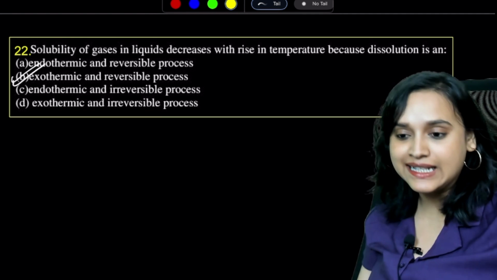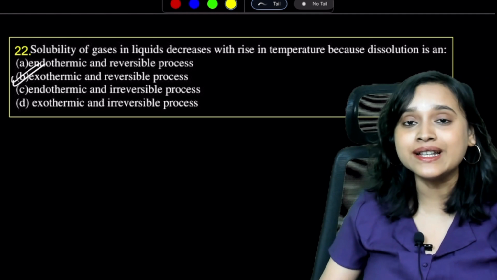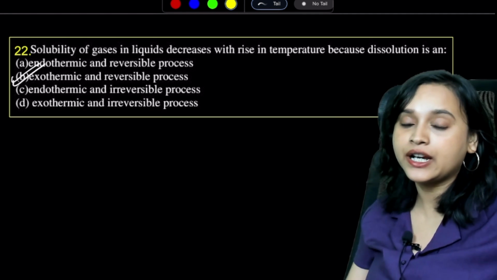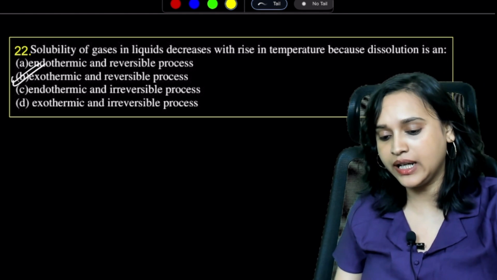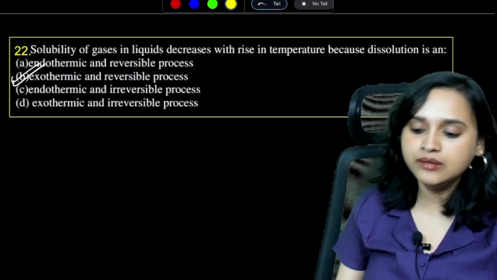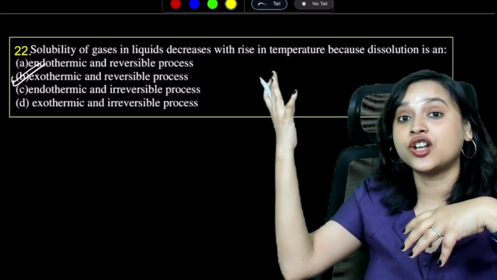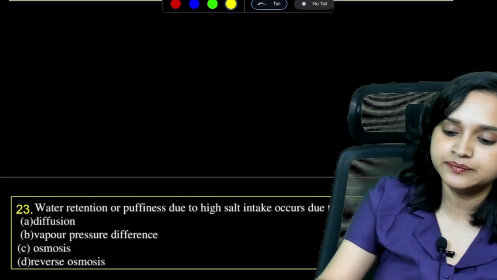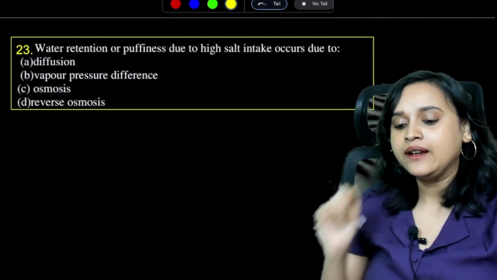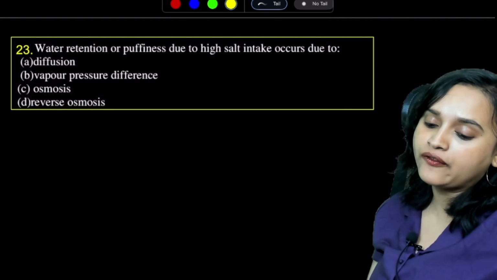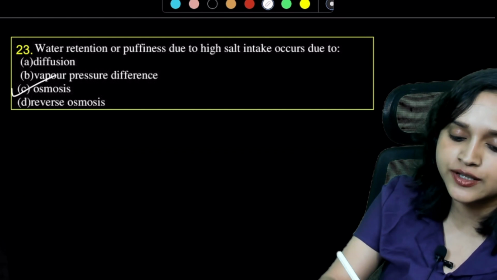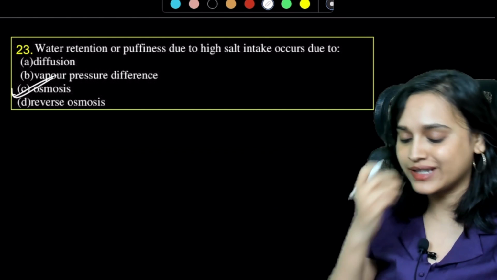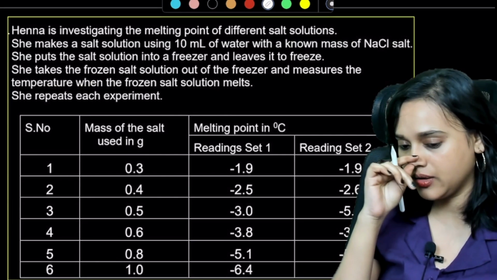Solubility of gases in liquids decreases with rise in temperature because the dissolution is exothermic and it is a reversible process. If you evaporate the solvent, you will get the solute. Next, water retention or puffiness due to high salt intake occurs due to osmosis. Everybody knows this, right?